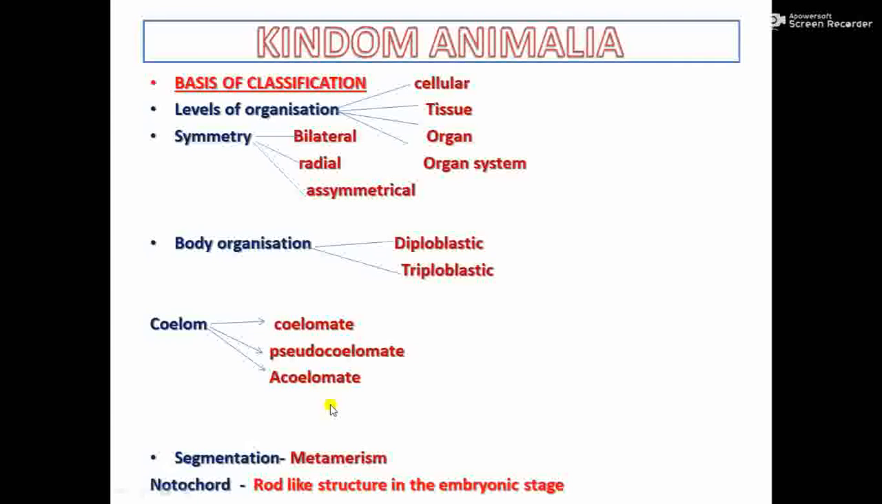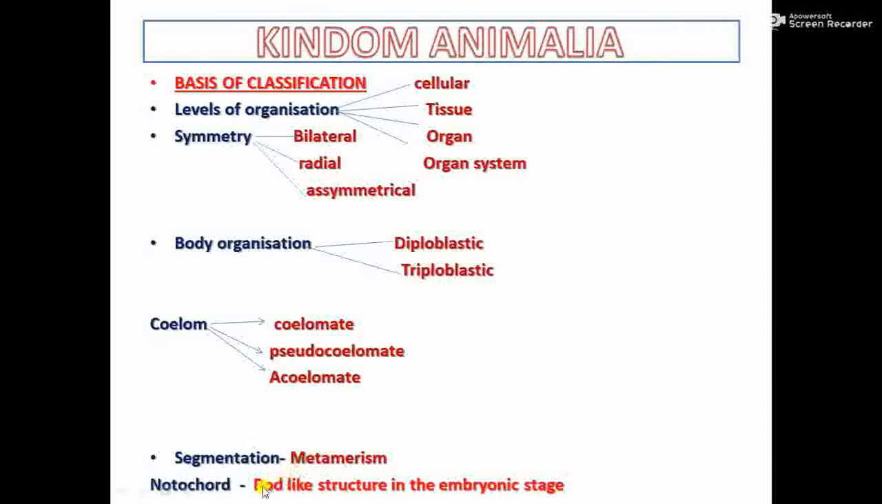Then comes body segmentation. Segmentation means some animals have their body internally and externally divided into segments, and segmentation of the body is called metamerism. So the segments are called metameric segments. So all animals do not have segments, so accordingly they are classified. For example, you have a familiar example, earthworm. They are metamerically segmented, so they have a segmented body.